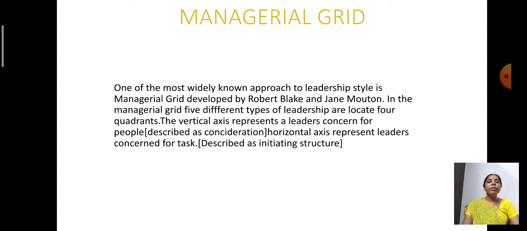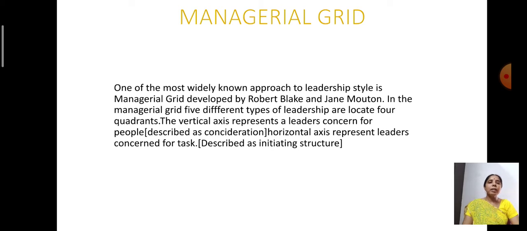Now, both of them said that in the managerial grid, 5 different types of leadership are located in 4 quadrants. 5 leadership styles. That is, in all the 4 boxes, different types of 4 leadership styles, and in the middle, 1 leadership style.